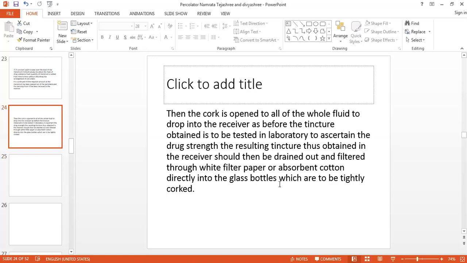So in short, we can say that in percolation, the time required is 24 hours. Soft, non-gummy, non-mucilaginous drug substances are used. Dry and fresh vegetables can be used. Mother tincture is obtained. Decantation is not necessary, which is necessary in maceration. And the menstruum is allowed to pass through the drug substance. These are certain features of percolation. Next time, in the next session, we will see maceration.